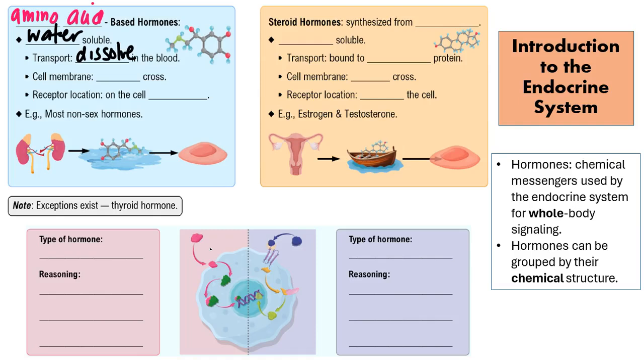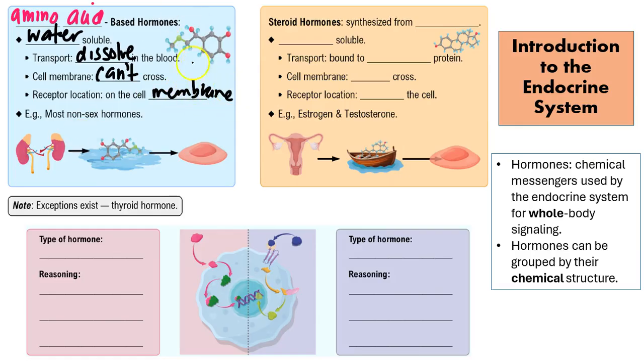But think about it. If they're so hydrophilic, once they hit that cell membrane where you're supposed to be looking for a receptor, they can't cross the actual cell membrane. Why? Because we know the cell membrane is hydrophobic. So we have to make sure when it comes to amino acid-based hormones, the receptor has to be on the outside of the cell, on the outside of the cell membrane.